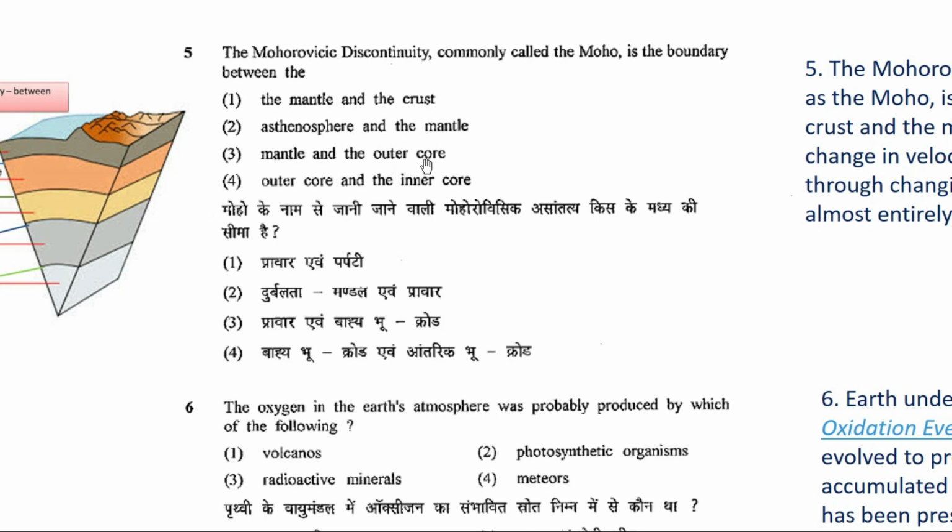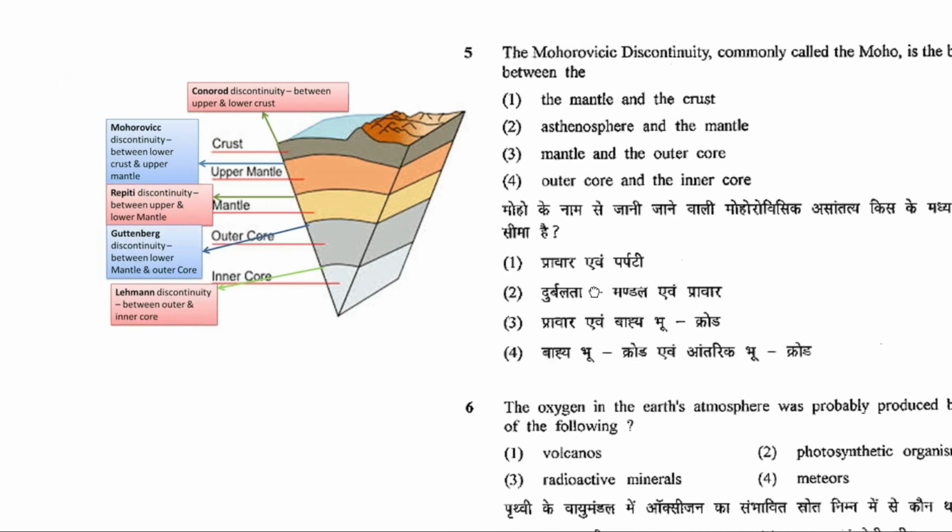Option 3, your mantle and outer core. And option 4, outer core and the inner core. Okay. Now at first let me show you this diagram.